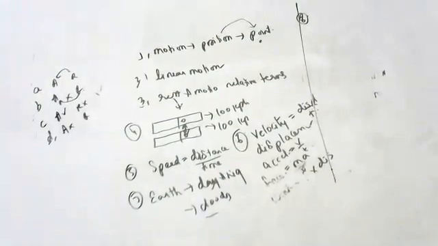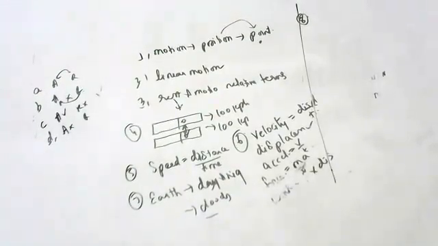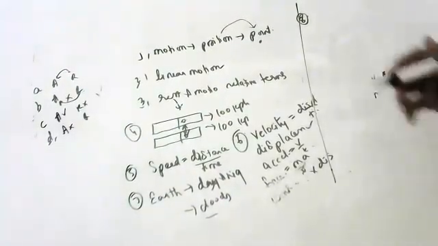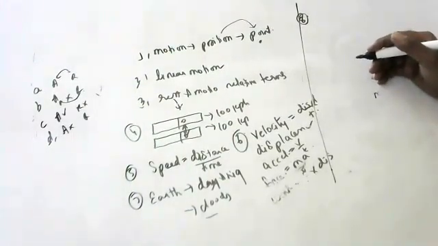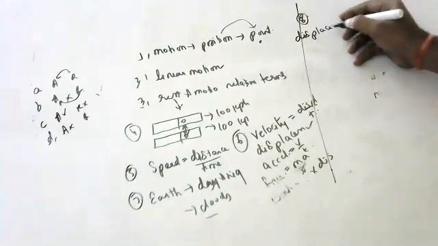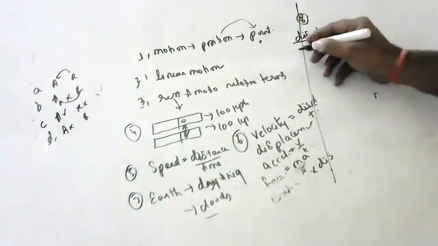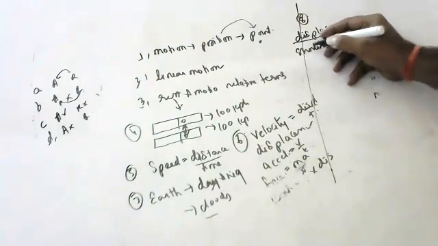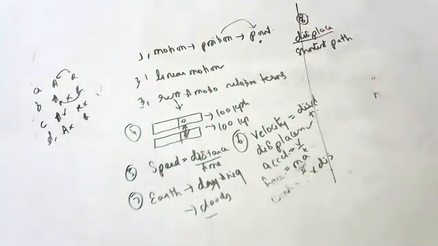Last five questions. What do you mean by displacement? Shortest distance, shortest path covered from initial to final position. Shortest path between initial and final point.